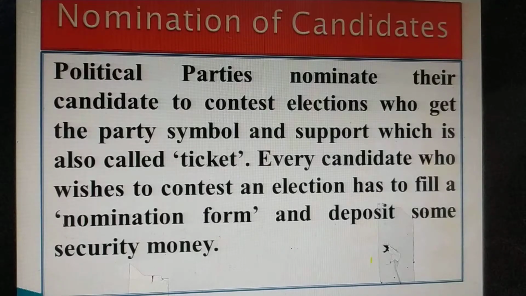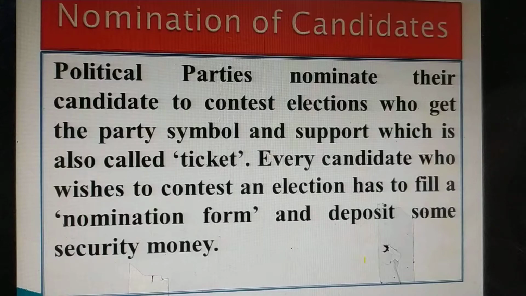Coming to the next process, that is the nomination. First is the constituencies, then we made the voters list, then nomination of the candidates. Because you know that in our country we have a multi-party system. There are many political parties, 7 are national parties and others are regional parties.